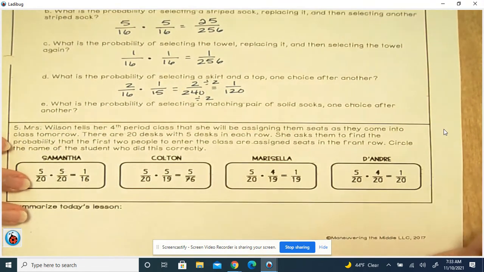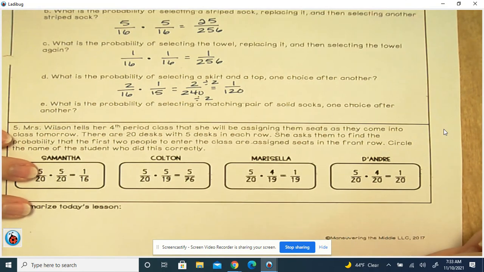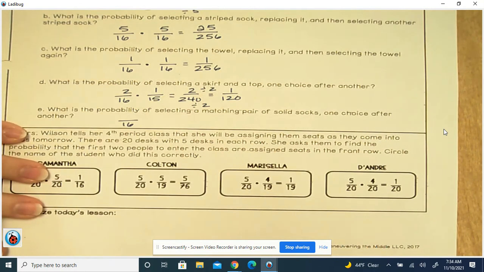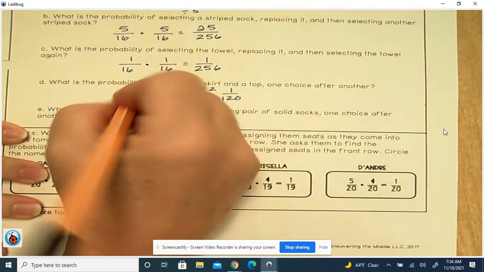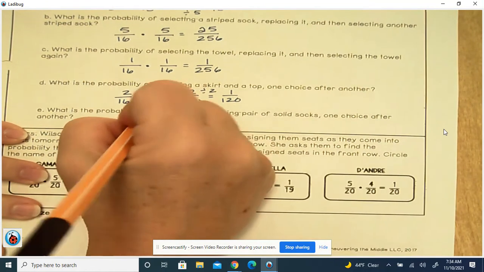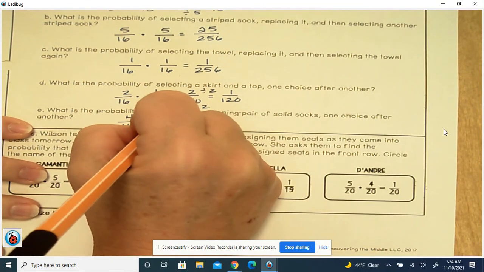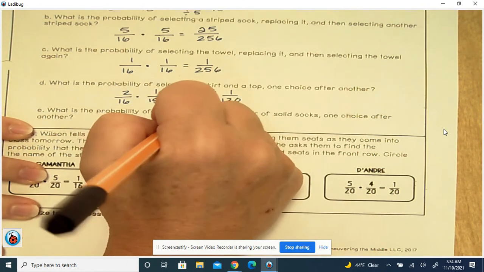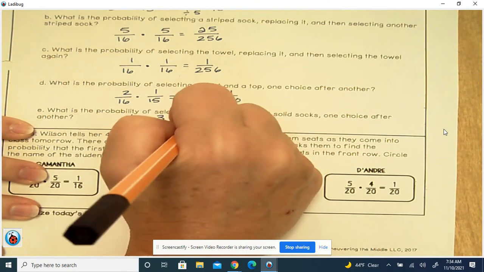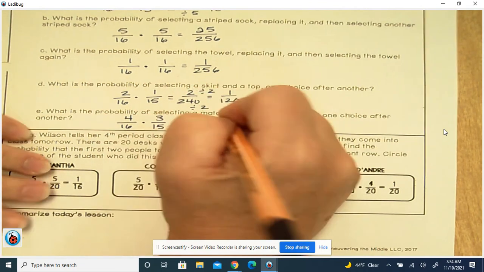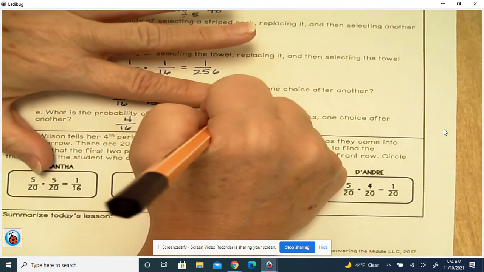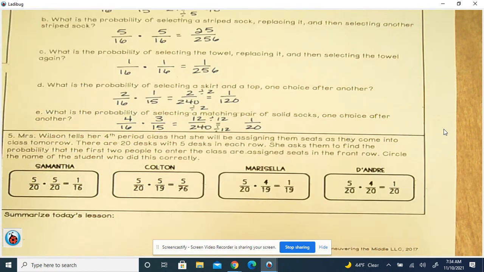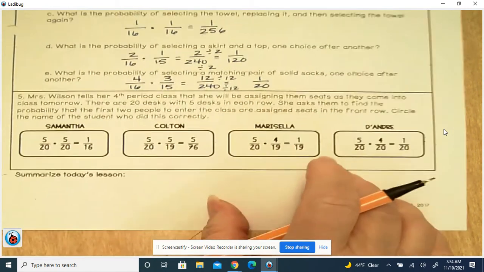What is the probability of selecting a matching pair of solid socks, one choice after the other? So our total choices is 16 of solid socks. 1, 2, 3, 4. That's 4 out of the 16. And then 1 right after the other, we didn't replace it. So then that would only leave 3 because we would take 1 set out. And that'll give you 12 over 240. Both of them are divisible by 12. So that's going to give you 1 out of 20.